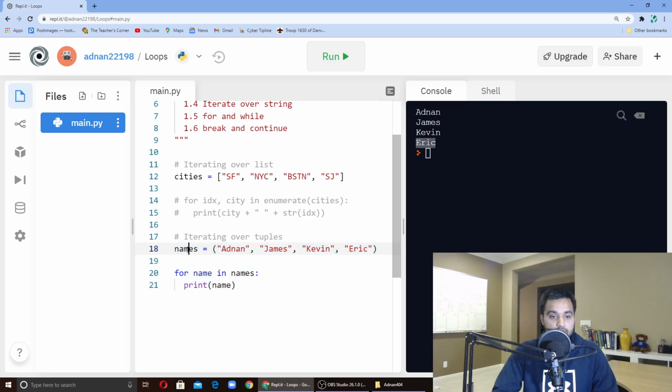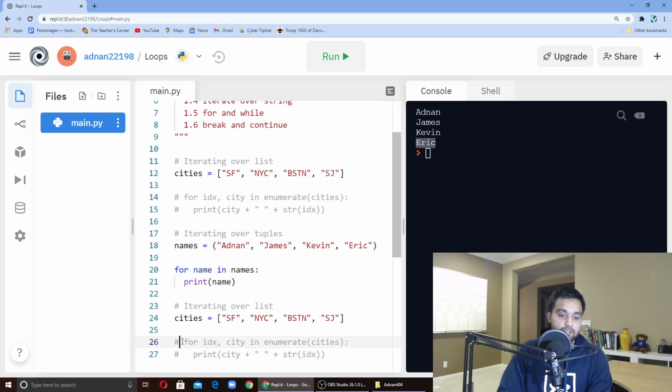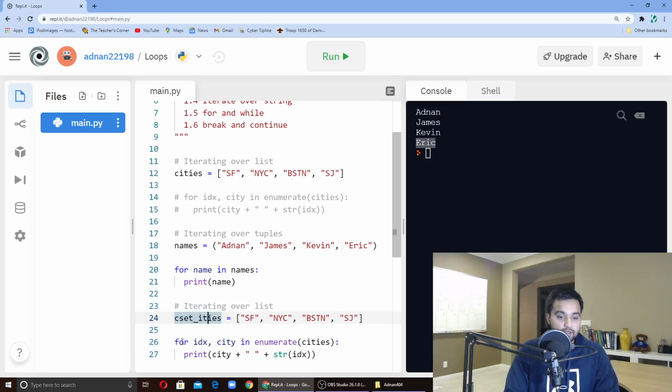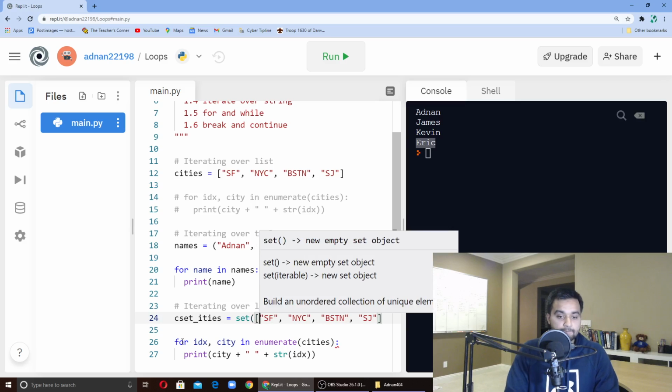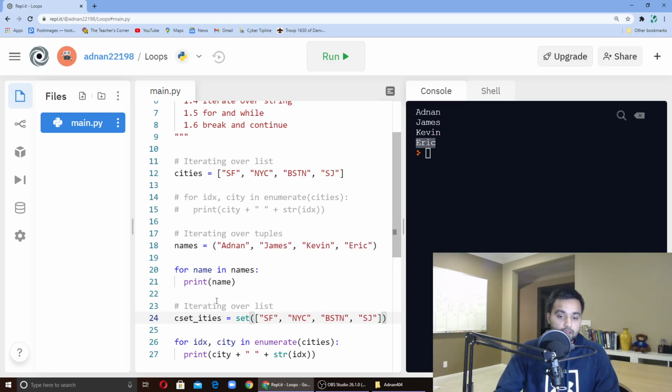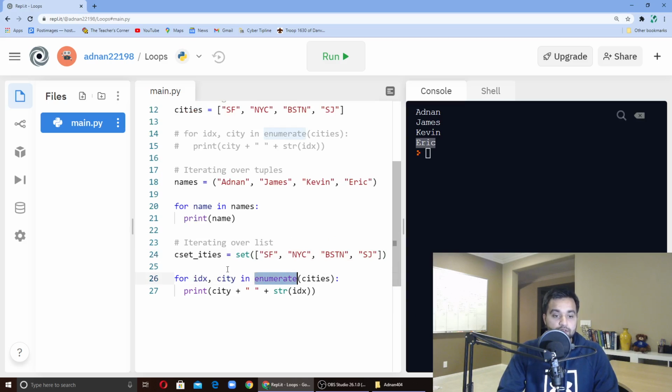Now let's iterate over a set. We can really just copy this and uncomment it. We already know how to make a set: you just wrap it in the set keyword, so set of cities.